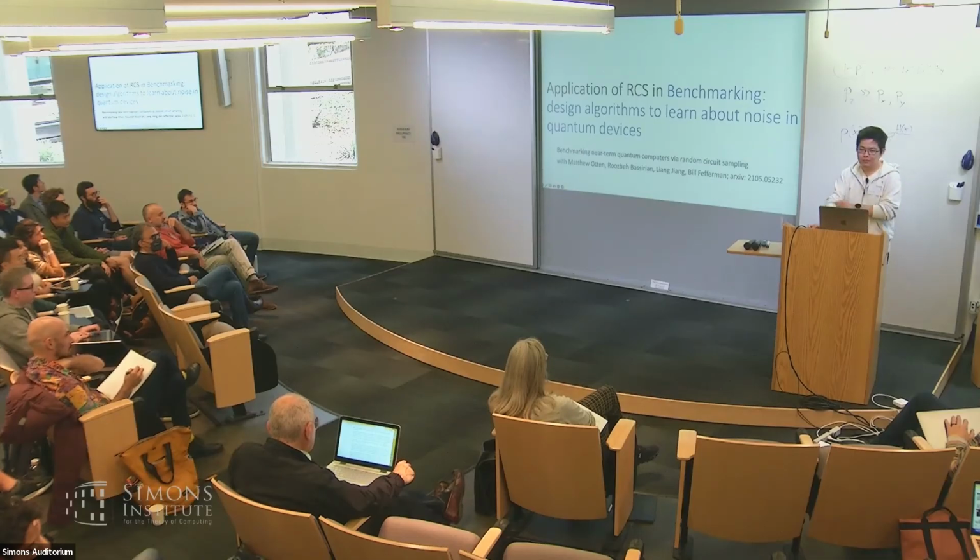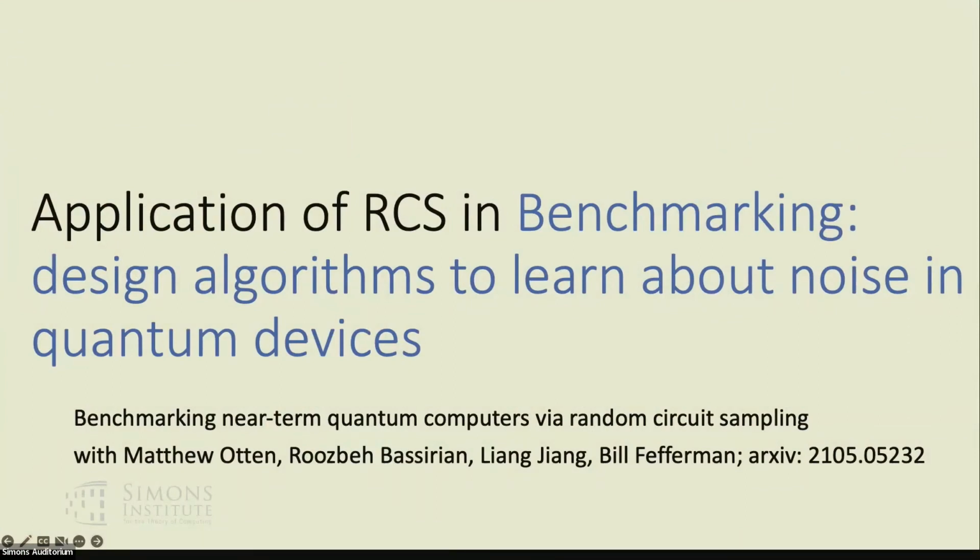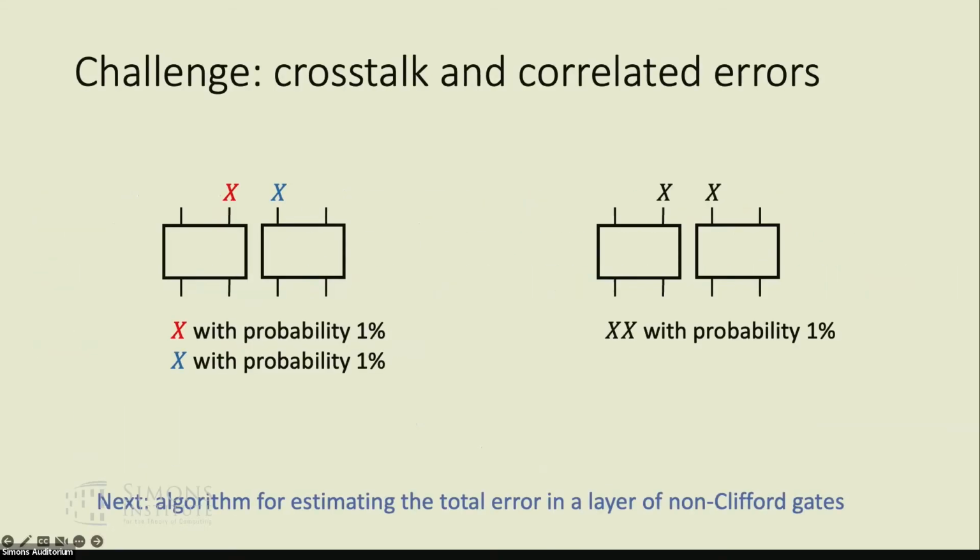Okay. So next we will discuss applications of RCS in benchmarking. By benchmarking, what we mean is to design algorithms to learn about noise in quantum devices. Here is the central challenge in benchmarking, which is how to deal with crosstalk and correlated errors. In particular, here's a simple noise model. On the left-hand side, we have two independent errors on two different gates. Each happens independently with probability 1%. On the right-hand side, we have one error that happens on both gates with probability 1%. So basically, the goal is to distinguish between the two cases.